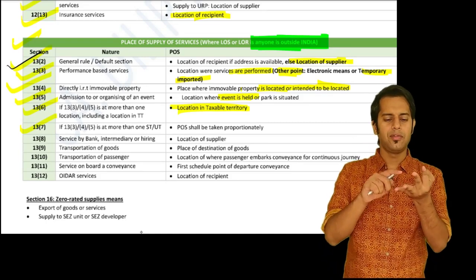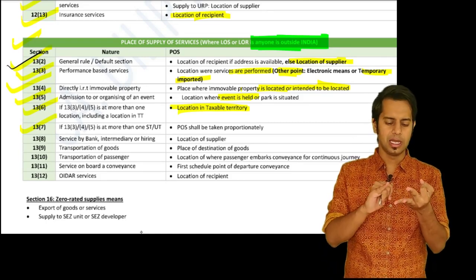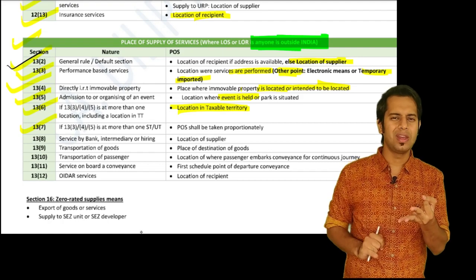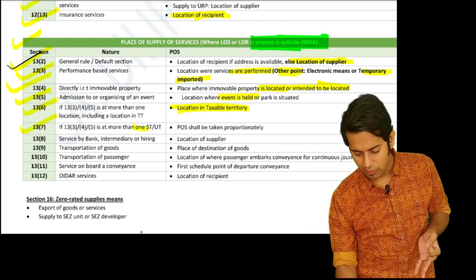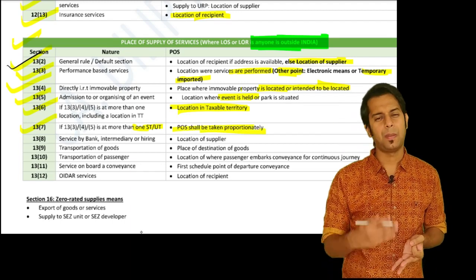Sir, what if 13.3, 13.4, 13.5, that is performance based, immobile property and event services, are provided at more than one state in India only? If it is provided at more than one state or union territory, it shall be taken proportionately.